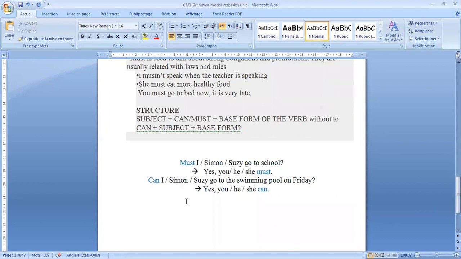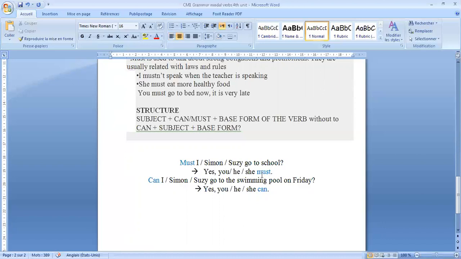So here we have some examples from your pupil's book. Must I, or must Simon, or must Susie go to school? Yes, you or he or she must. For example, I repeat the question with Simon. Must Simon go to school? Yes, he must. So this is a short answer.